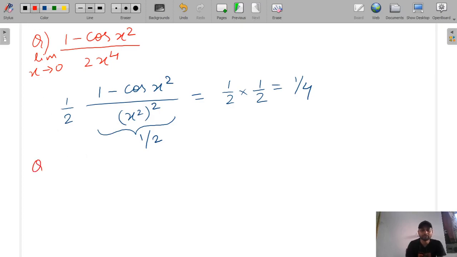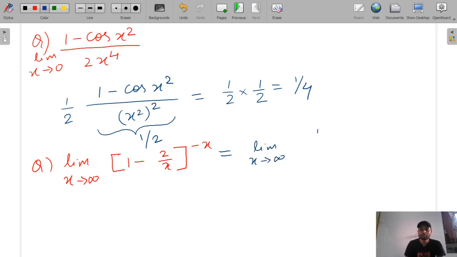The next question is limit, this time x tends to infinity, 1 minus 2 by x raised to the power minus x. So solve it. This kind of question you should solve very fast. So we can write it as limit x tends to infinity 1 by 1 minus 2 by x raised to the power x, because here the power is minus, so it came in the denominator.